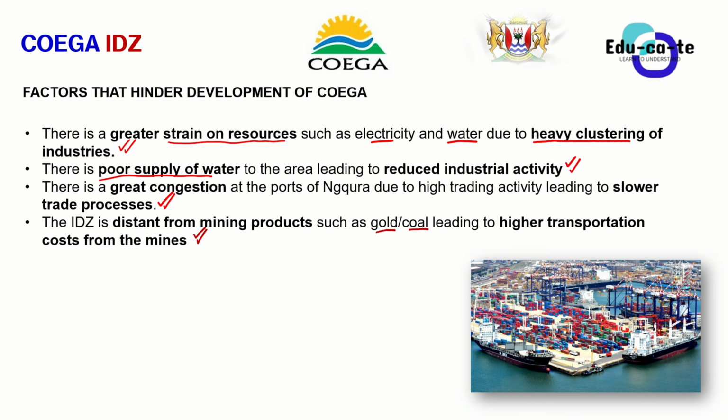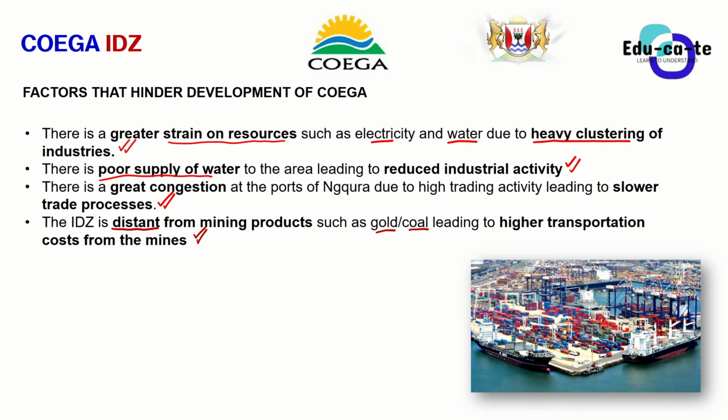So the industrial development zone is far away from those mining products. It is very distant. The term distant is the emphasis here. It is not closer to mining products. It's not easy to just say, I want to process some gold, let me just go and find it nearby. No, it is not there. It is found far away.